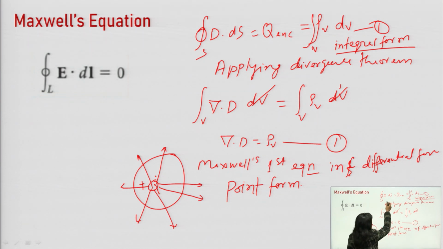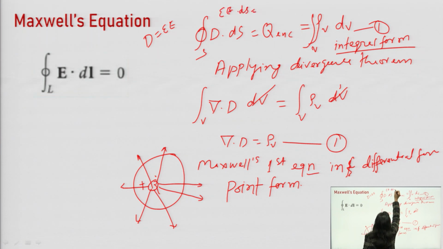We can write it in electric field form also, because we know that D is equal to epsilon E. So, instead of D dot ds, we can write epsilon E dot ds, whose surface integral is equal to Q enclosed.